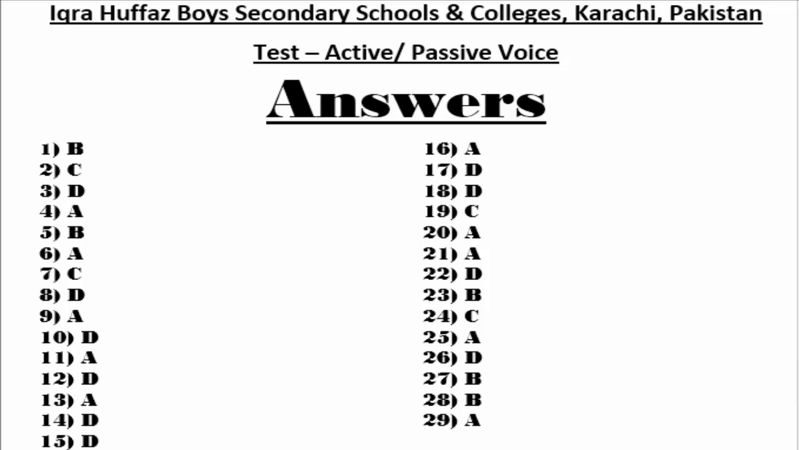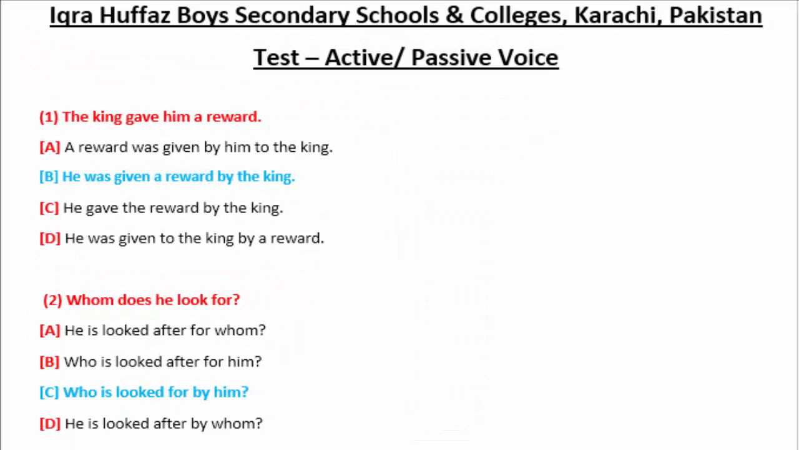Dear brothers, in the last video lecture we discussed the answers to the test on narration, and today in this video session I will be discussing with you the answers to the test on active and passive voice. So starting from the first sentence, the king gave him a reward. The answer to this question is, he was given a reward by the king.